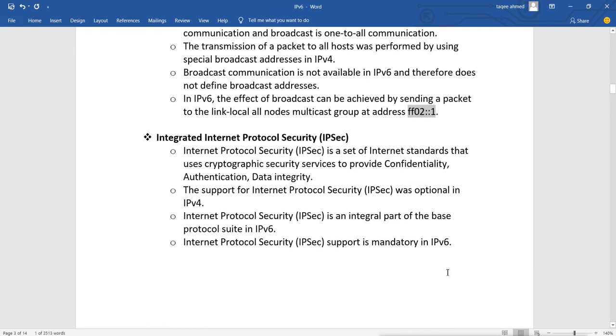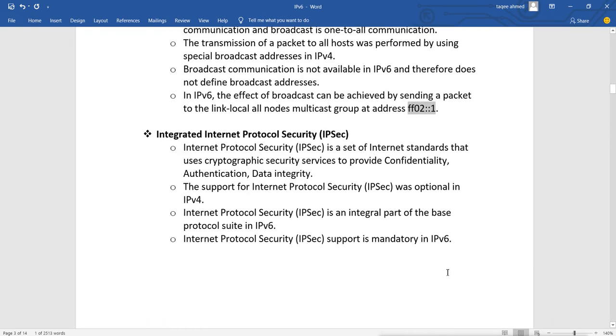Then for security, in IPv4 there is no integrated security feature available. Here Internet Protocol Security, that is IPsec, is integrated. IPsec is a set of Internet standards that uses cryptographic security services to provide confidentiality, authentication and data integrity. It provides encryption and authentication for the confidentiality, authentication and integrity of the data.